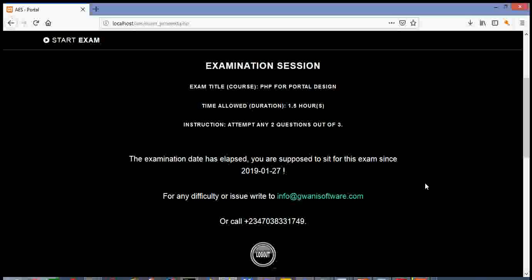So for an elapsed examination, as a trainee, you are supposed to contact your examiner and inform him that you were unable to write the examination on the required day, and of course, you give him the reason why. Then the examiner will schedule the examination for you to write on another date. The portal will only allow you to write an examination that is due for today. Anything else, the portal will not agree.